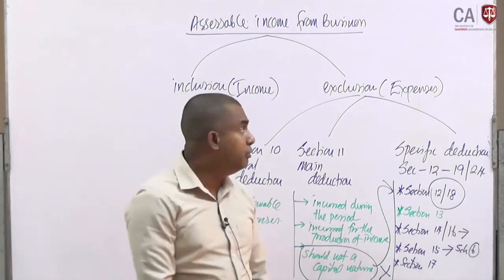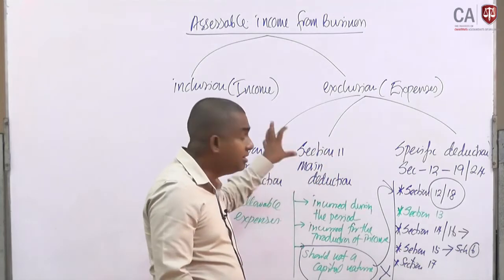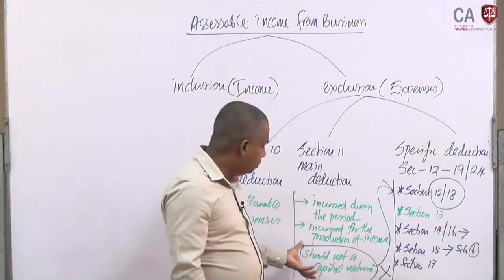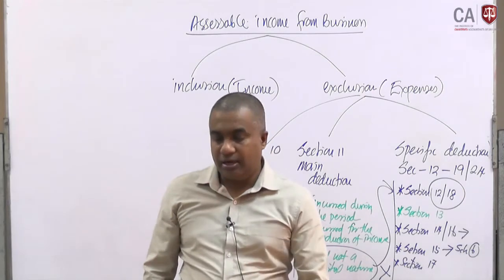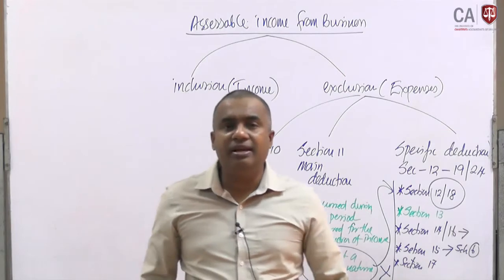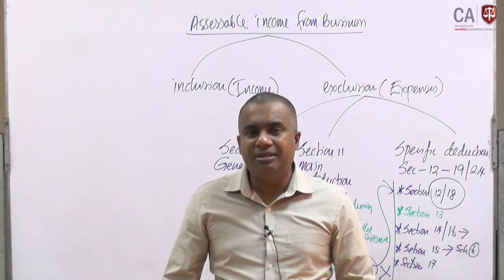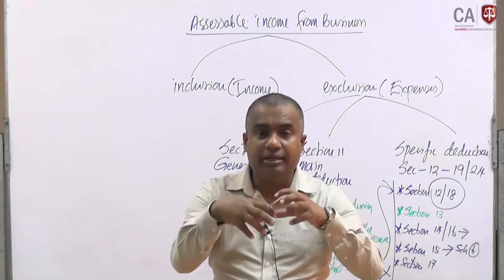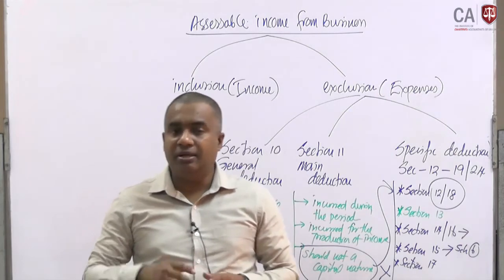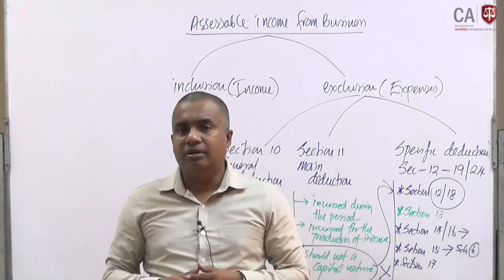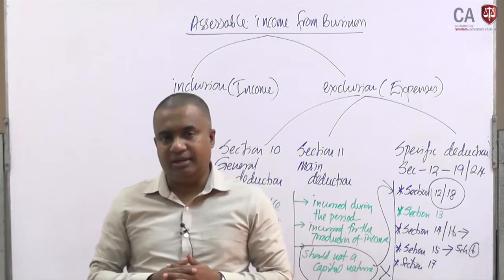Basically, if you only apply section 10, section 11 and the main deduction, it is not allowed to deduct them. Why? Because those can be taken as capital nature expenditure, losses. But under section 17, even if it is capital nature, if those items are incurred or utilized for the production of income, whatever losses are incurred from the asset and liability can be considered under section 17.